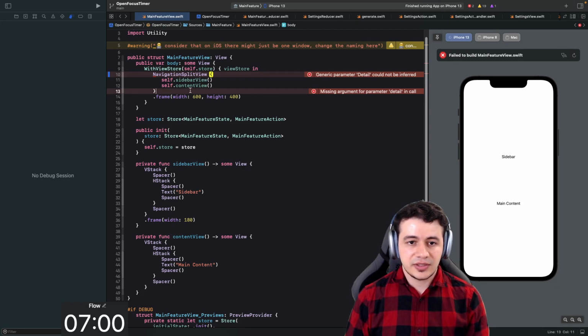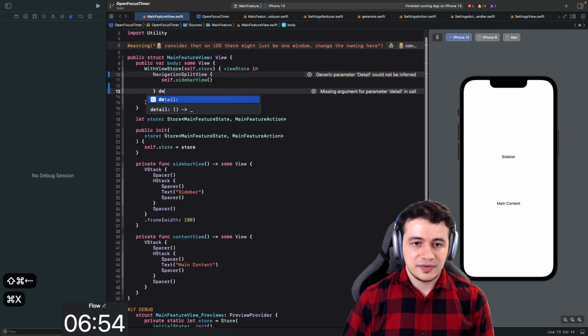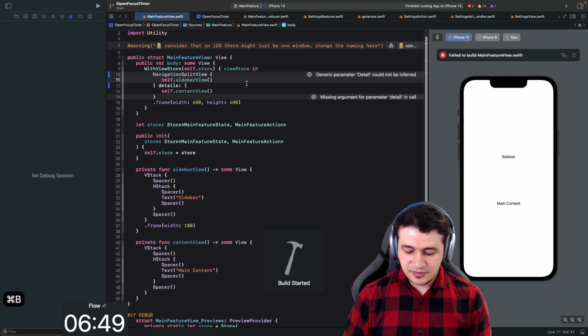Oh, okay, I need to provide detail then. This is now more clear. So this is the sidebar, and the content is now called detail. Something like that. Is that built now?